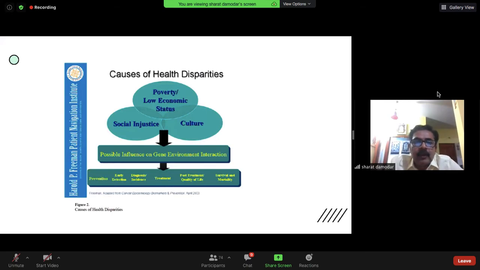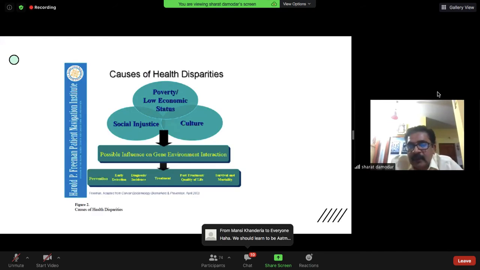So there was poverty, low socioeconomic status, social injustice, their cultures, mindset, some beliefs. And as a result of this, in this particular Harlem study, they noticed that the screening pickup rates were dismal, less than 10%, and the treatment outcomes were somewhere in the 30-35% curative intent range for a very curable disease like early breast cancer.